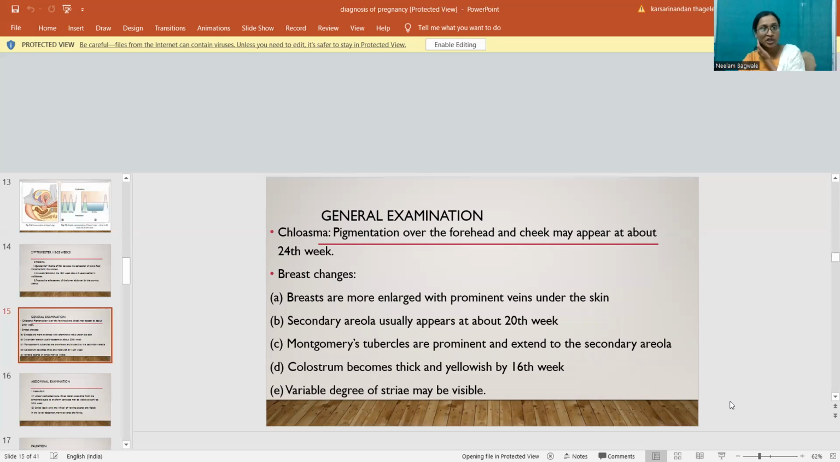On general examination, you can see chloasma, that is pigmentation over the forehead and the cheeks. It may appear at about 24 weeks. The breast changes: breasts are more enlarged with prominent veins under the skin. Secondary areola usually appears at about 20 weeks. Montgomery tubercles are prominent and extend to the secondary areola. Colostrum becomes thick and yellowish by 16 weeks, and a variable degree of striae may be visible.